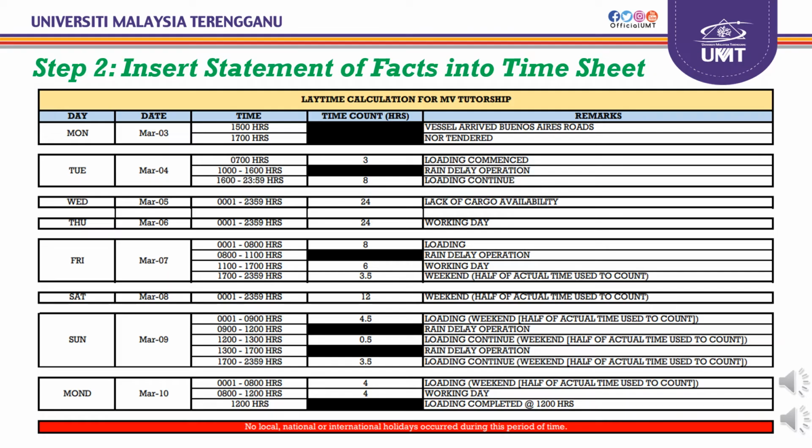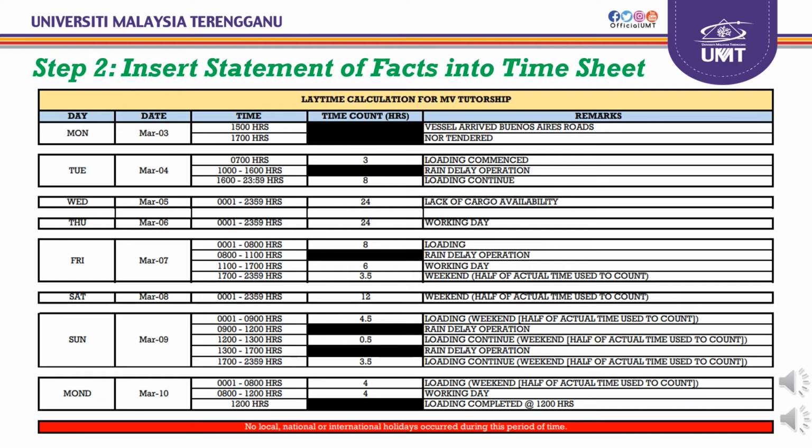And last day, Monday, March 10, from 0001 until 0800 hours, time count is 4 hours. We calculate half of the actual time used. And from 0800 until 1200 hours, the time count is also 4 hours of working days.